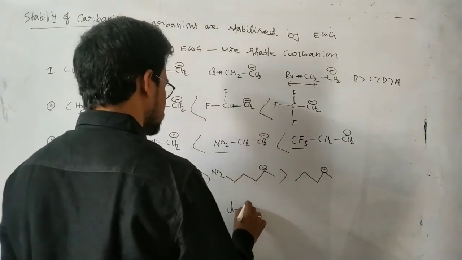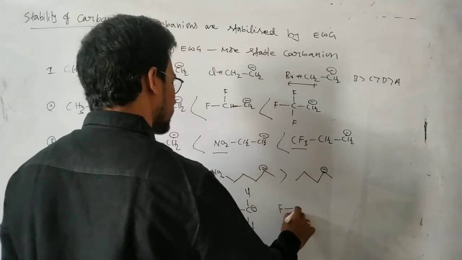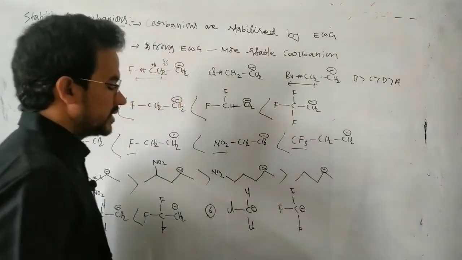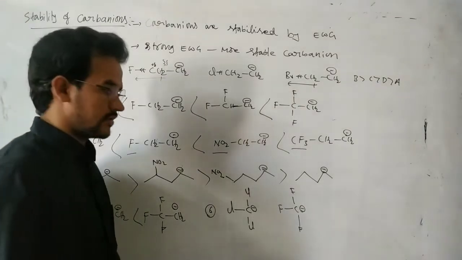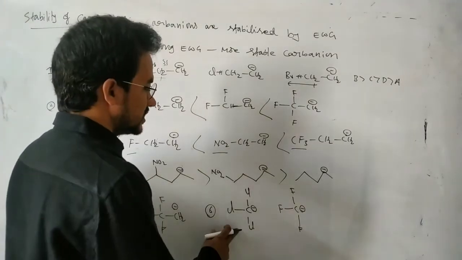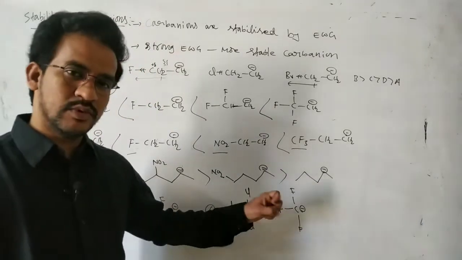Cl here, this one Cl, here negative charge. Fluorine, here fluorine, and this is the fluorine and negative charge. Now between these two, which is the most stable carbanion? Here CCl3 minus and CF3 minus. Here CCl3 minus is more stable actually. As per the inductive effect, CF3 must be more stable.